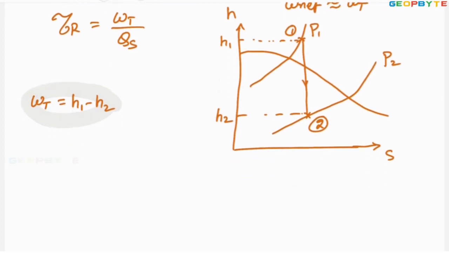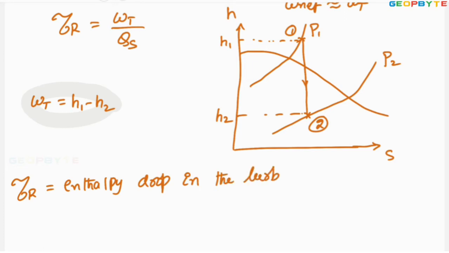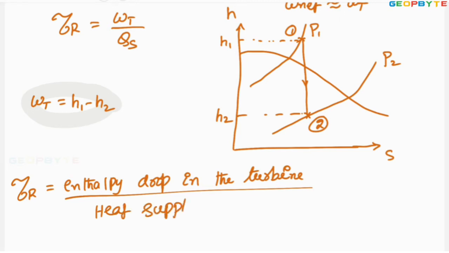Therefore, Rankine efficiency equal to enthalpy drop in the turbine divided by heat supplied to power plant. That is the formula for deciding the Rankine cycle efficiency.